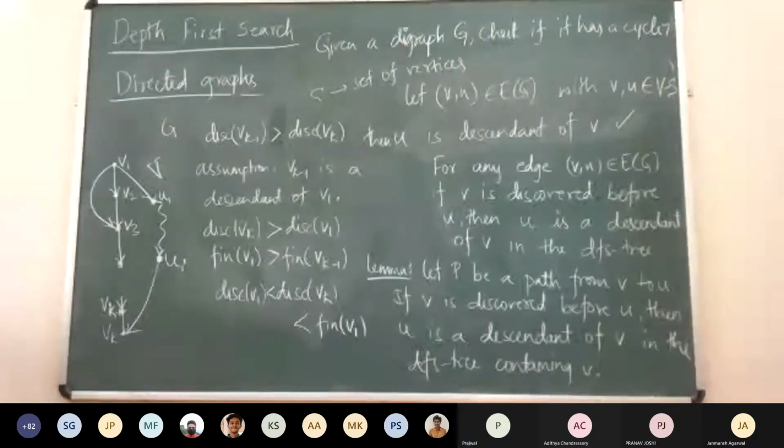You are again inducting on the distance from V. Or the number of unvisited vertices, is it?